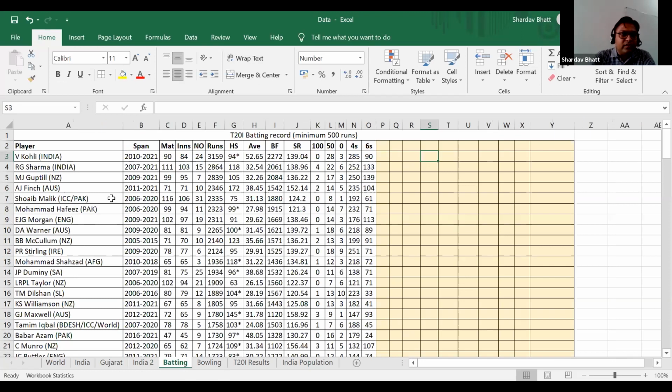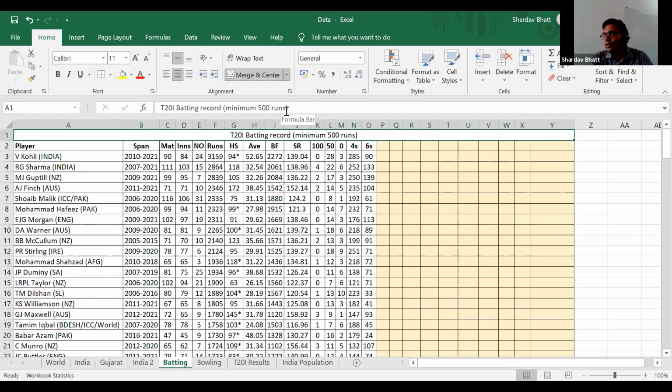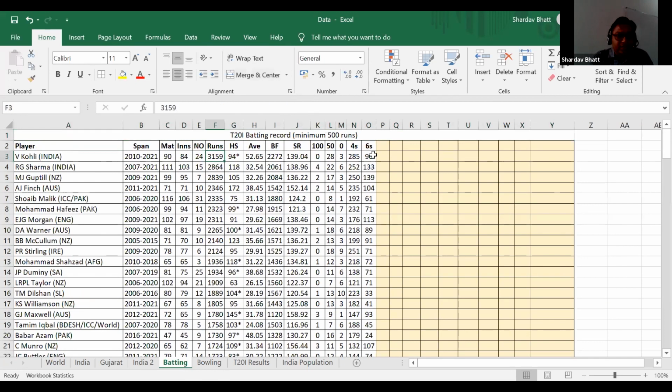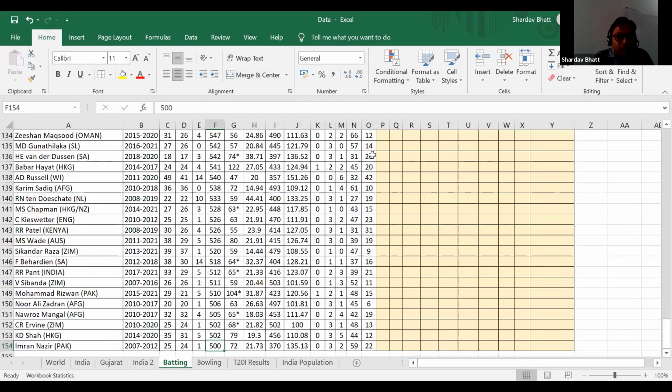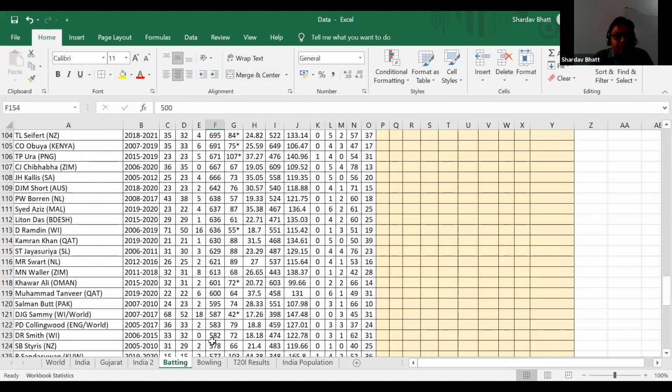Then I have considered this data. This is the data of all the batsmen who have played T20 international cricket. T20 international cricket started around 2004 or 2005, and 2007 was the first T20 World Cup. So this data consists of all the batsmen who have played T20 international cricket and who have scored more than 500 runs.